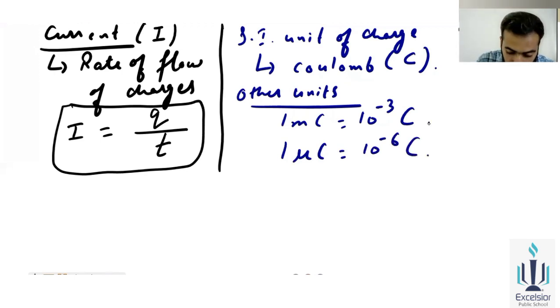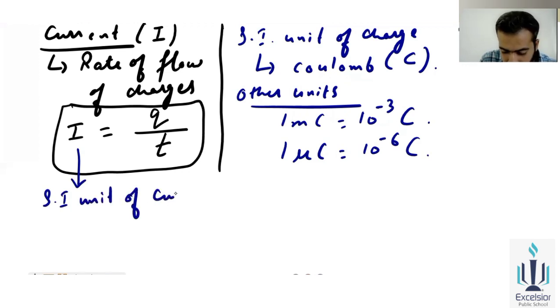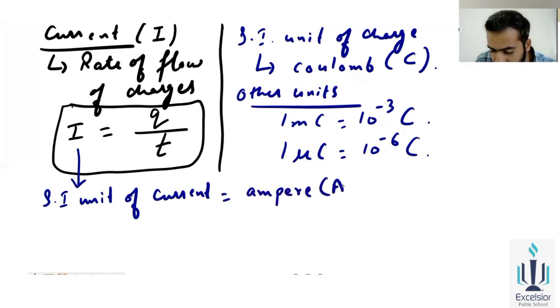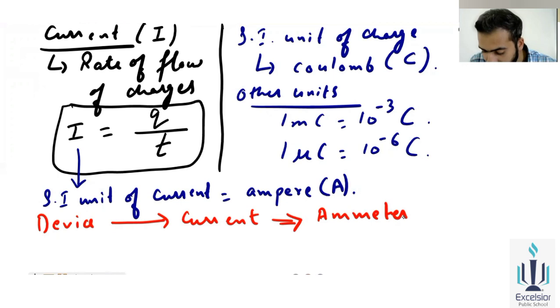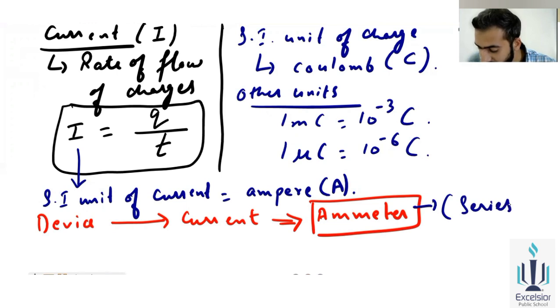Now, just like we did the SI unit of charge, there will be an SI unit of current too. So what is the basic SI unit of the current? The SI unit of current is ampere. It is ampere, denoted with capital A. And the device used to measure the current, that device is known as an ammeter. And it is always connected in series in the circuit.